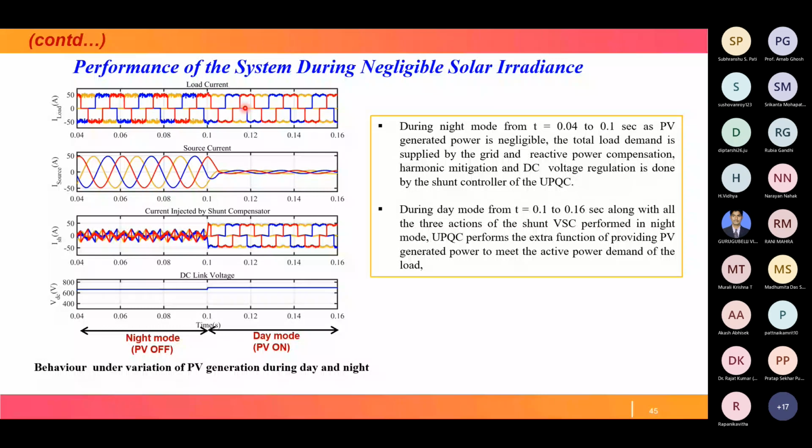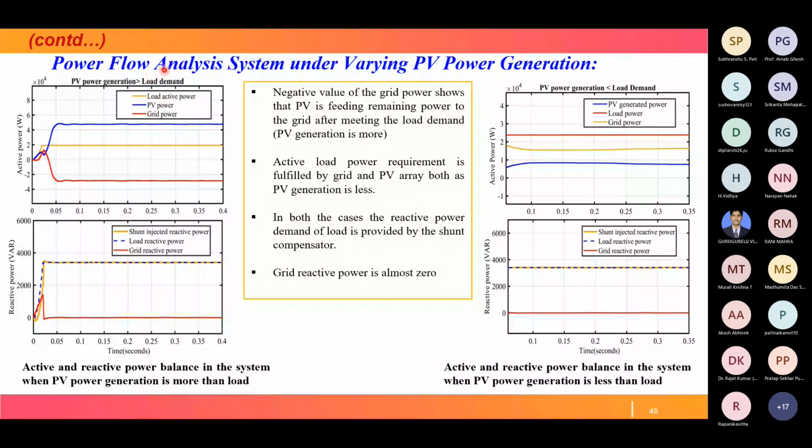Then the power flow analysis of the system under varying PV power generation. Let's consider a system where PV power generation is more than load demand. Here the PV power is the blue line, load is the yellow line, and grid power is red. When PV power is more and load is less, the extra power is taken by the grid. That's why the grid power is negative.